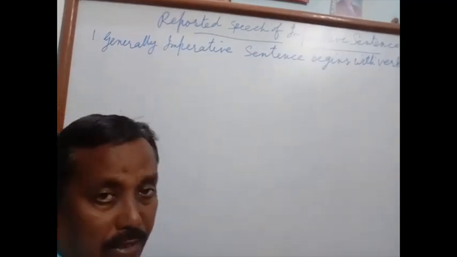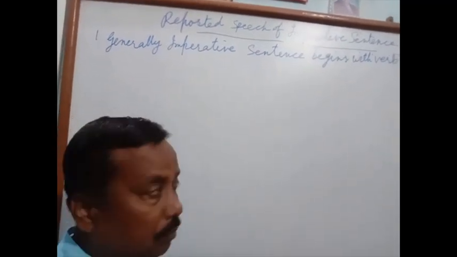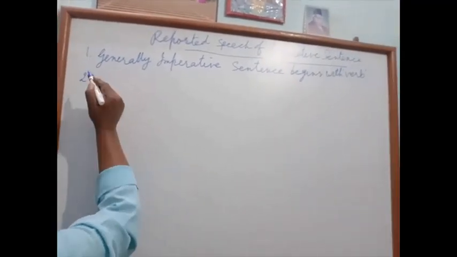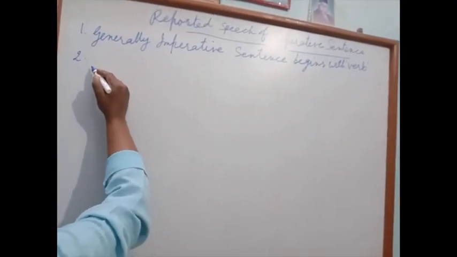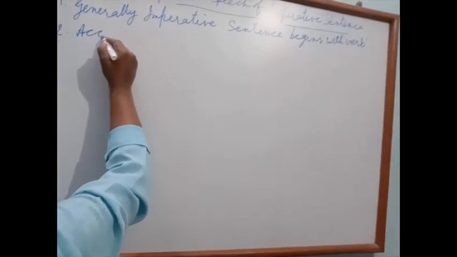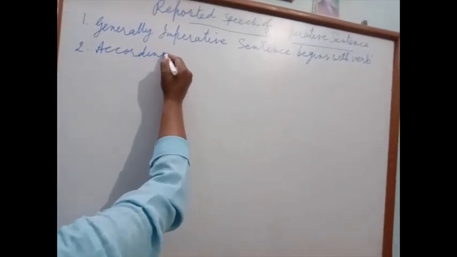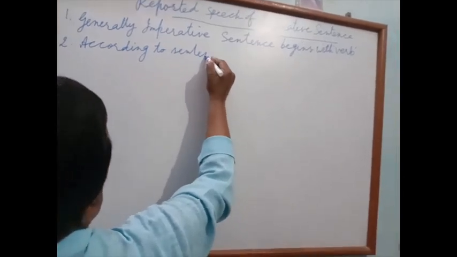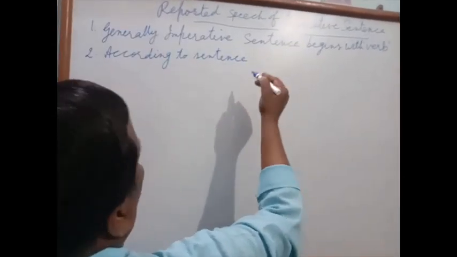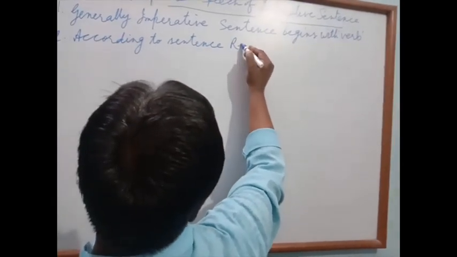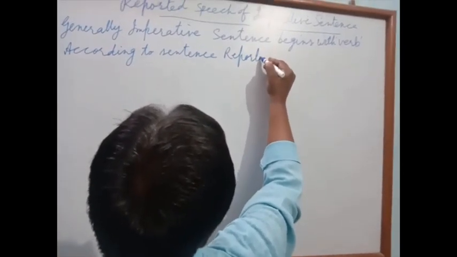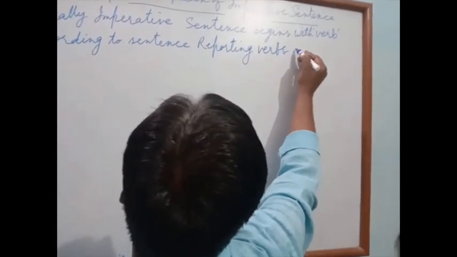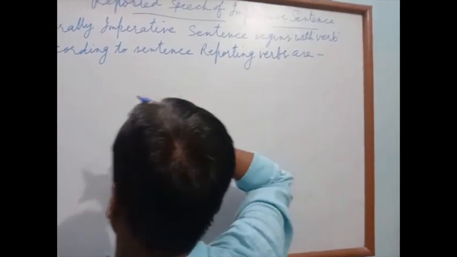These types of sentences start with a verb. Number 2. According to sense, reporting verbs are what?